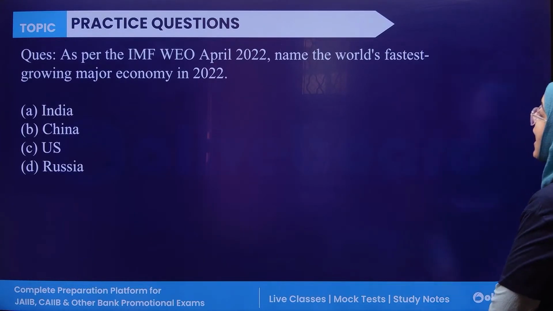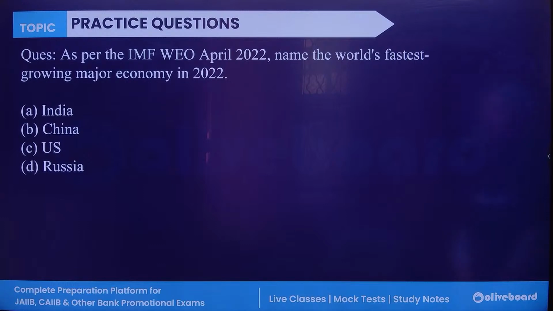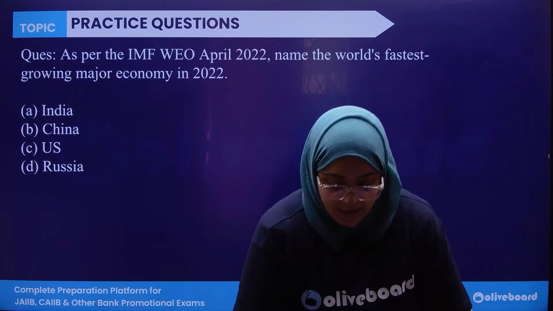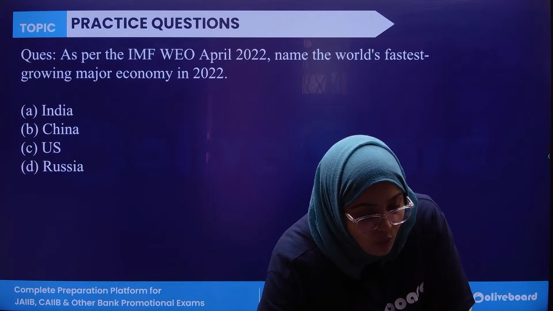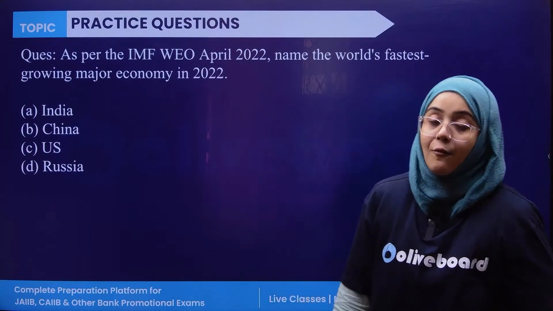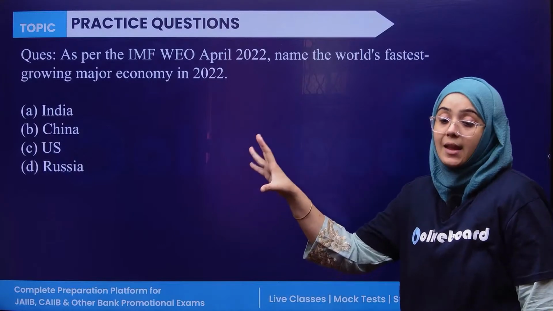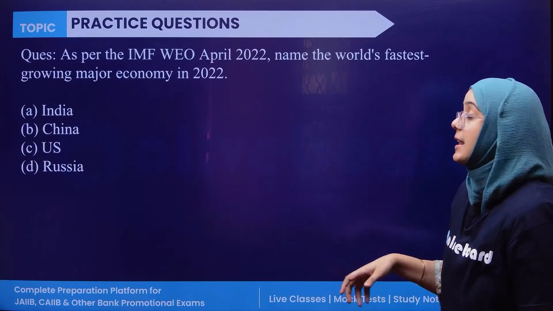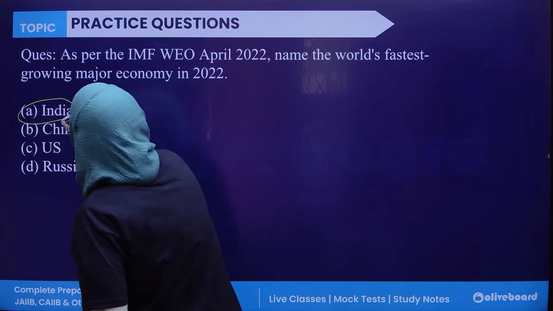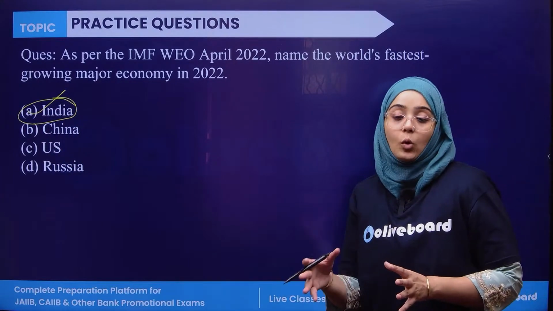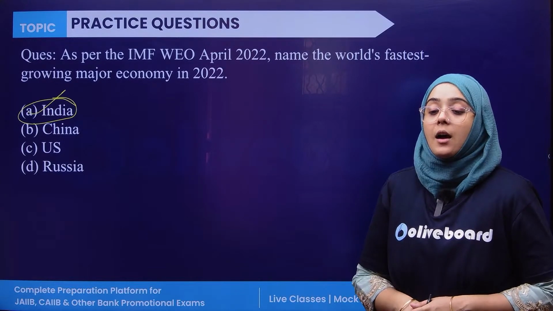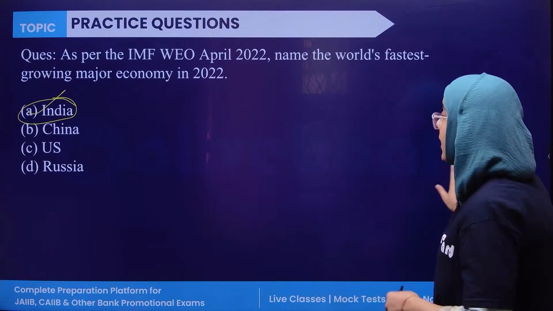First of all, as per the IMF World Economic Outlook, April 2022, which economy was named the world's fastest growing economy in 2022? I have already told you, the world's fastest growing economy as well as the most unequal economy, obviously that is India. Okay, next.